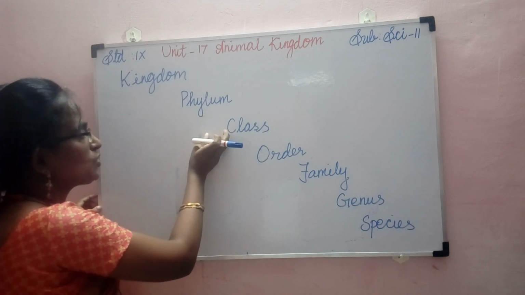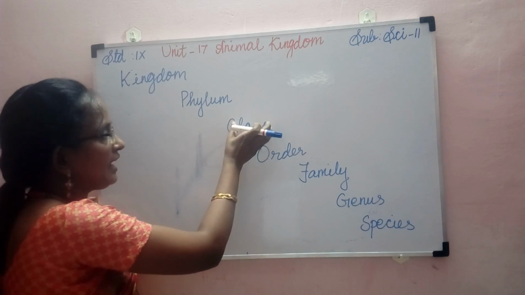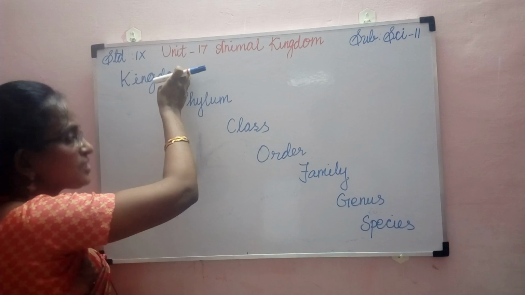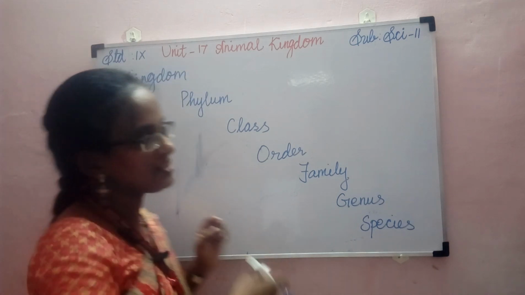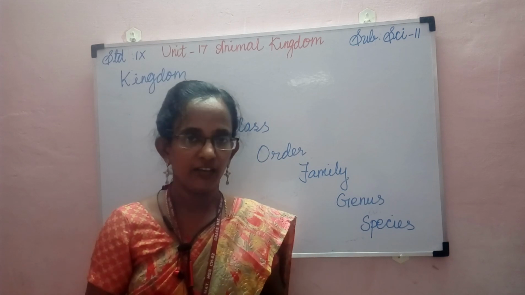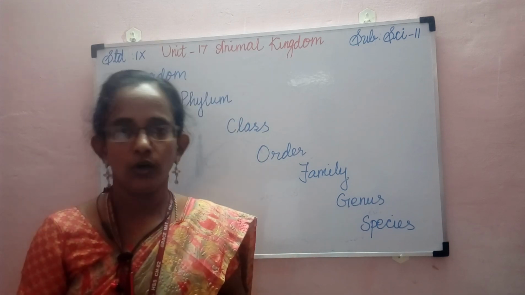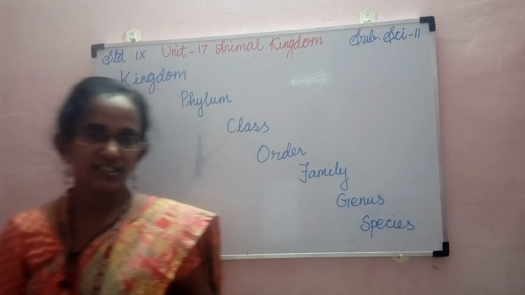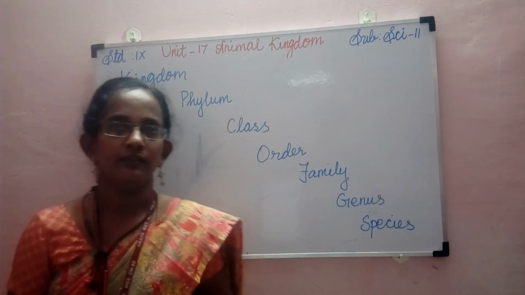The animals which have common characters in different classes come under phylum, and the highest hierarchy of classification, that is kingdom, has some fundamental characters which are common among the animals. So let's move on to how this classification is done.